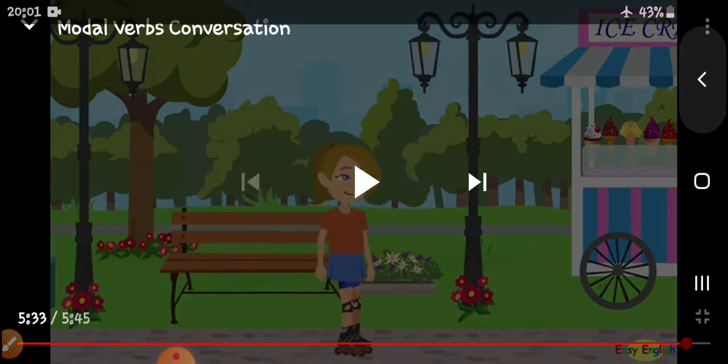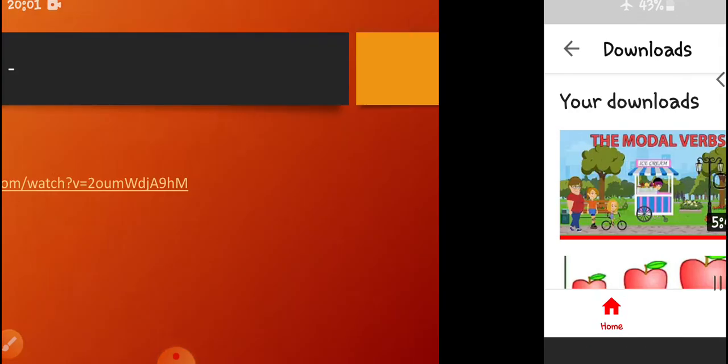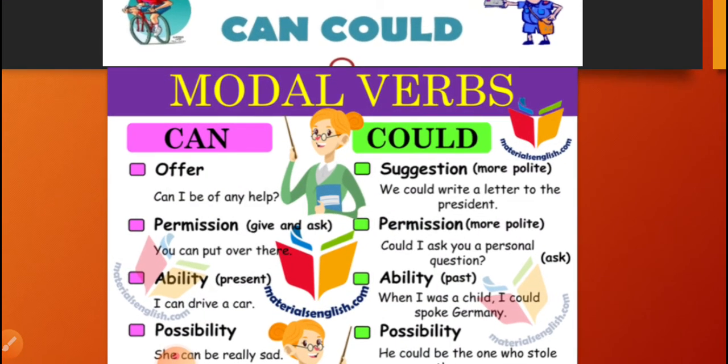So, did you see how this conversation is used in our day-to-day life, right? Understood? Now, let's understand about modals, can and could. First of all, we are going to talk about can and could. In a way we know that we use can in present tense, and could in past tense as the past form of can.